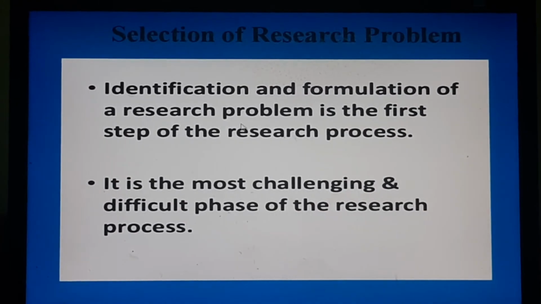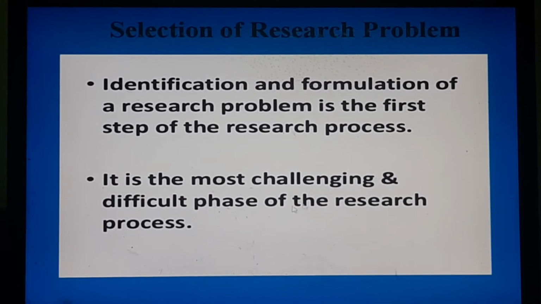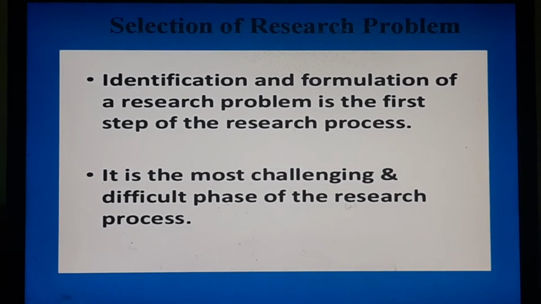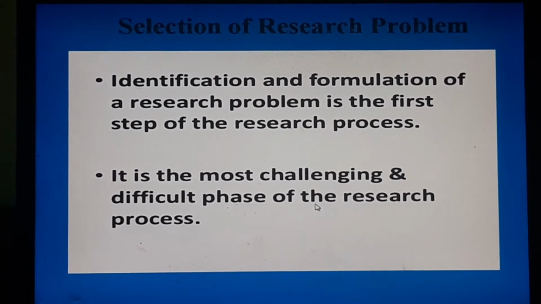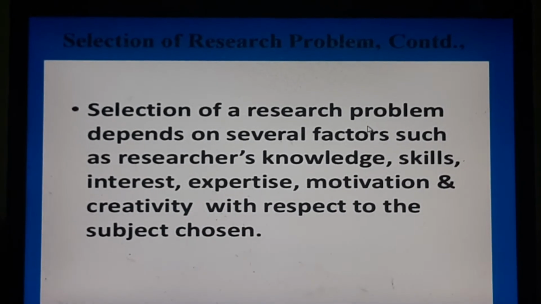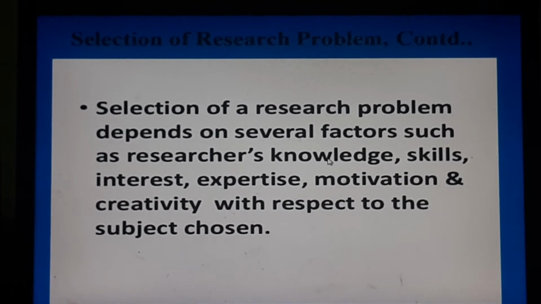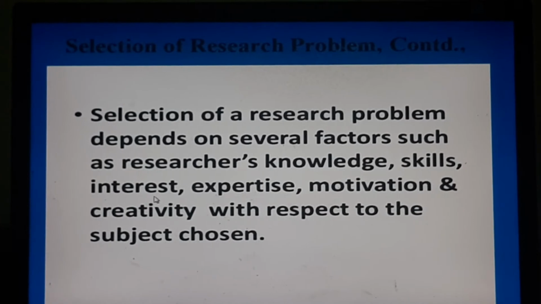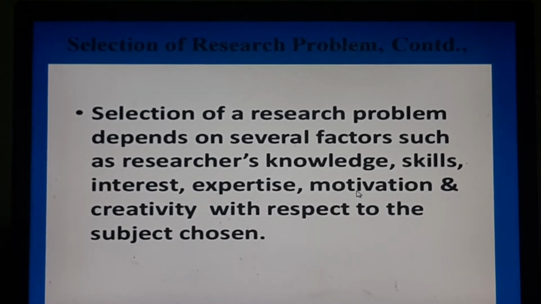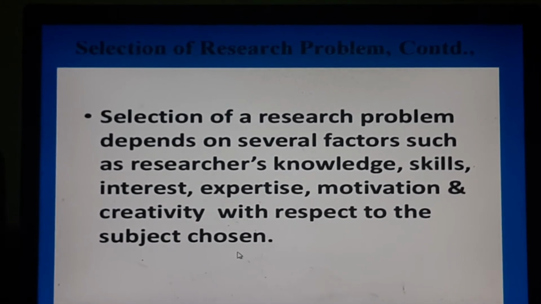Identification and formulation of research problem is the first step of the research process, and it is the most challenging and difficult phase of the research process. Now, you may have a question that how to select a research problem. Selection of a research problem depends on several factors such as researcher's knowledge, skills, interest, expertise, motivation, and creativity with respect to the subject chosen.